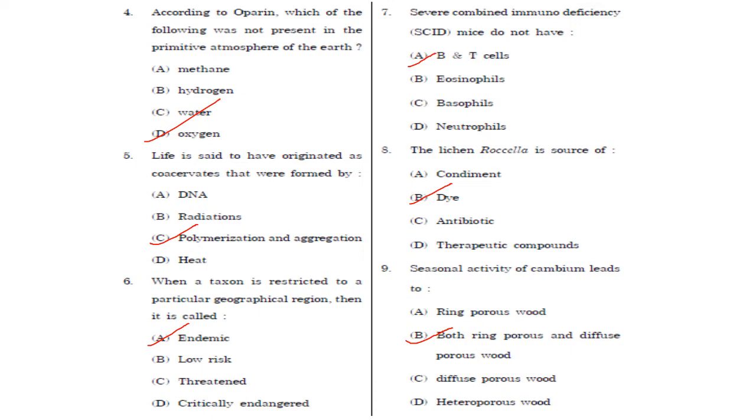In ring porous trees, vessels laid down at the beginning of the growing season are much larger than those laid down at the end of the season. Whereas in diffuse porous woods, all the vessels are roughly the same diameter throughout the growing season. So seasonal activity of cambium leads to both ring porous and diffuse porous woods.